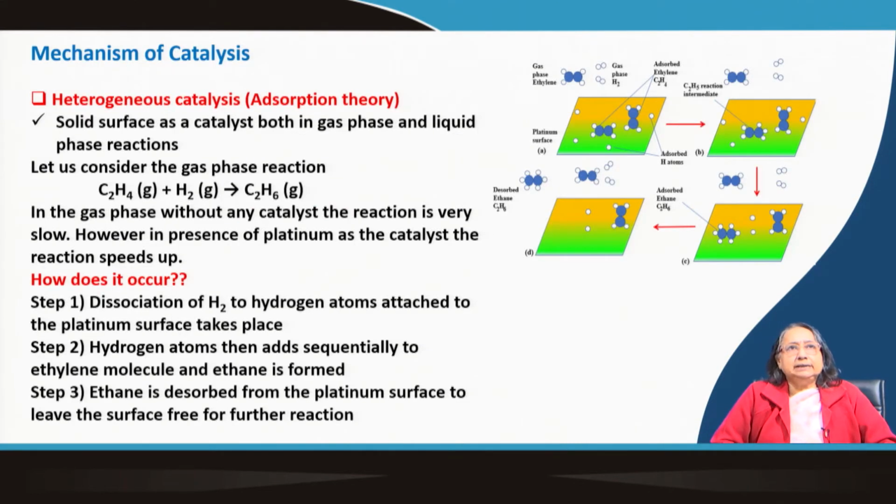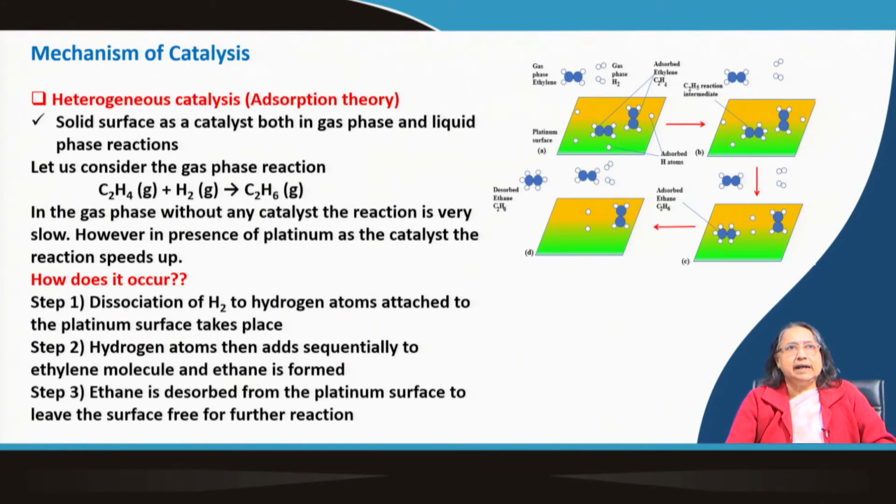Now, what is the mechanism for heterogeneous catalysis? This is very interesting. You can see the diagram here. Heterogeneous catalysis is mainly explained by adsorption theory. So, adsorption is the one step that should occur. In most heterogeneous catalysis, the examples you have seen, a solid surface acts as a catalyst in both gas phase and liquid phase reactions. I have given already some examples for this type of reactions.